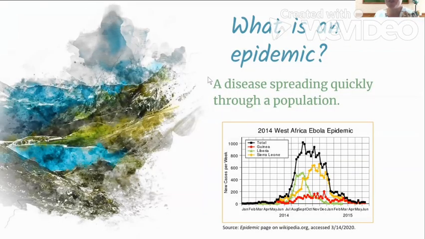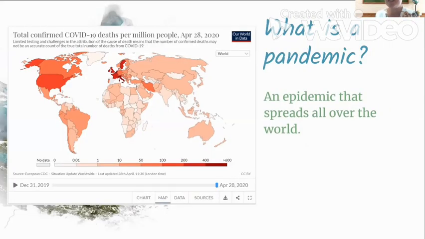So here's some information about this pandemic that we're all experiencing all over the world. A pandemic or an epidemic is a disease that spreads really quickly. And you can see this picture, this graph of Ebola. This is the Ebola epidemic that happened in 2014 and 15, and it spread very quickly in many different countries. But if we have a disease that spreads all over the world, that is a pandemic. And right now, the COVID-19 pandemic is affecting over 200 countries.